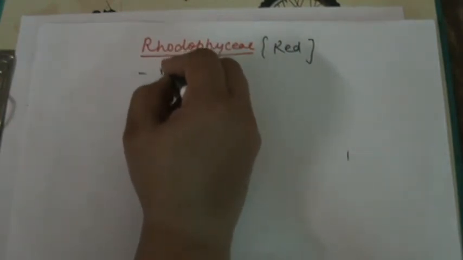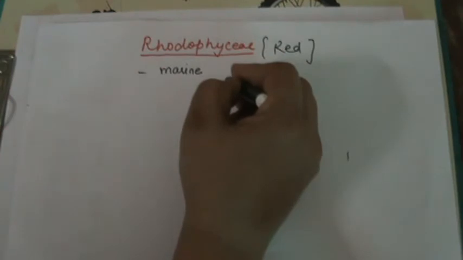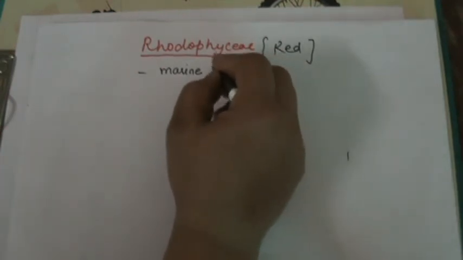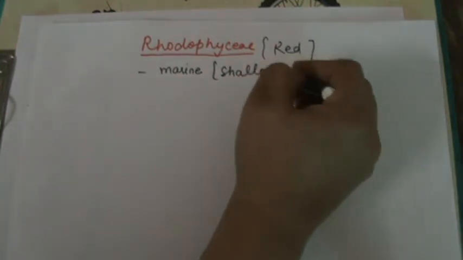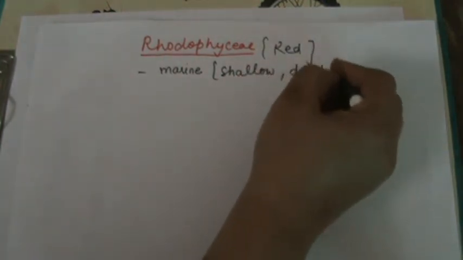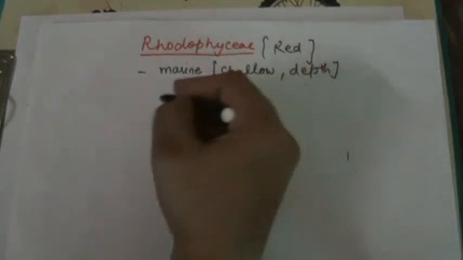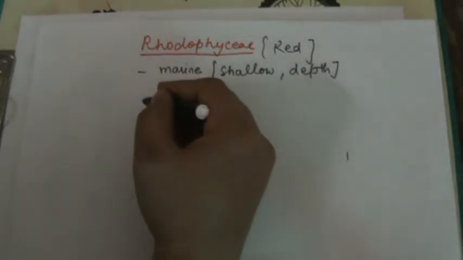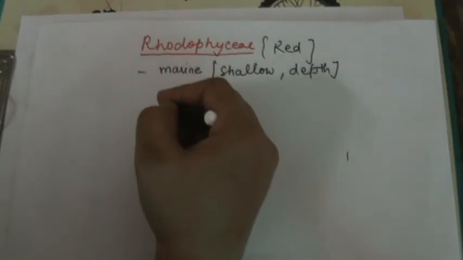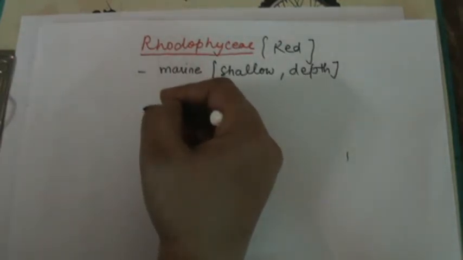Habitat: mostly marine, occurring both in shallow water as well as in depth. In the ocean, it forms on the surface as well as at the base, in the depth.